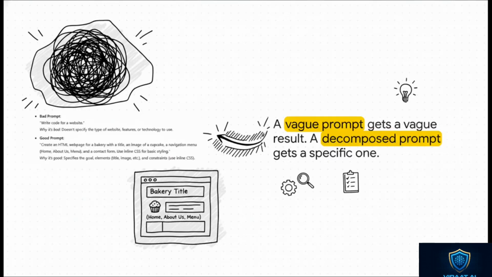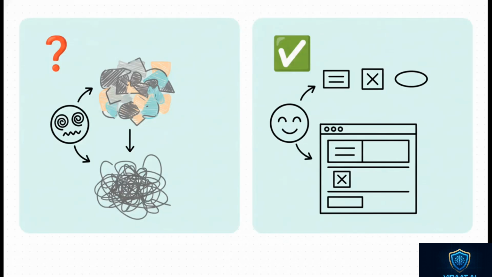Let's look at a classic example here. The bad prompt is just, write code for a website. The AI has no clue where to even start with that. But look at the good prompt. It breaks it all down. It specifies the goal, a bakery website. It lists the specific elements it wants: a title, an image, a menu. And it even gives constraints: use inline CSS. It's a recipe.